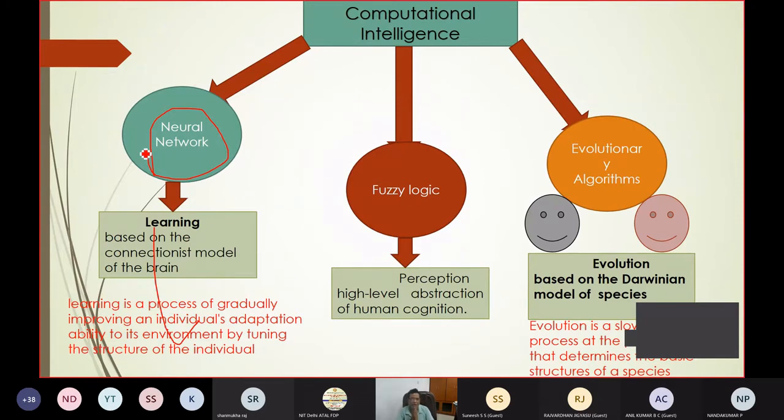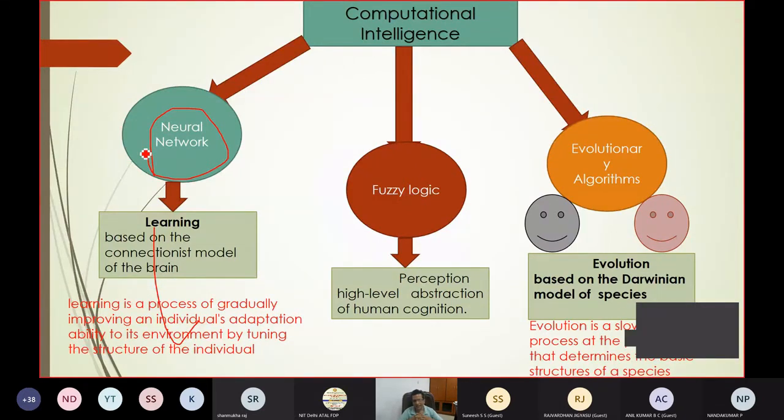I am not going into those at the present time, but the main idea of this neural network is that it evolves, it learns gradually. The same thing happens in the human brain. That means an individual's learning capability is adapted to the environment, adapted to what the teacher is teaching us.